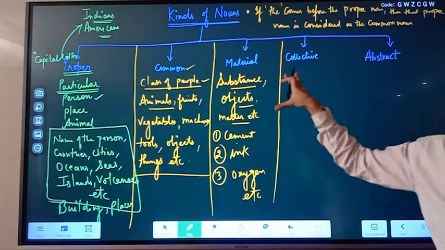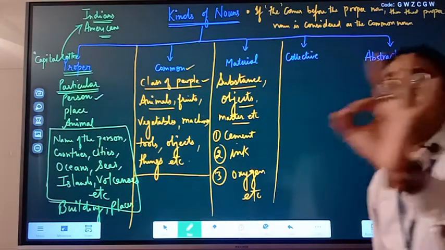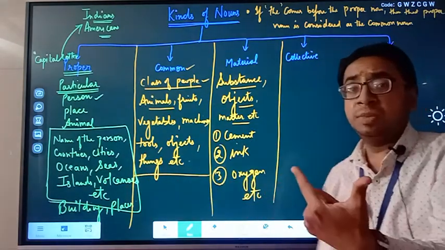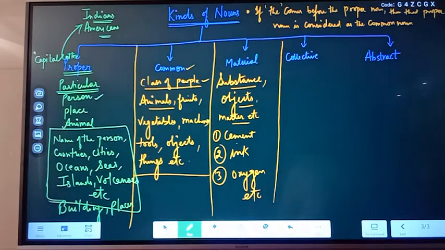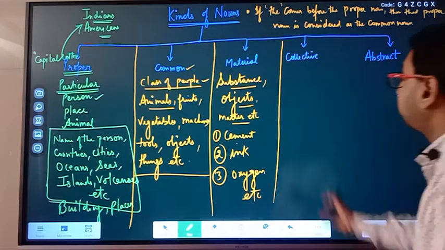Like a table is made up of wood. So what is table? Common. And what is wood? Material. Okay, are we clear with this? So in material we talk about iron, wood, rice, cotton, rubber, water, etc. All are examples of material.